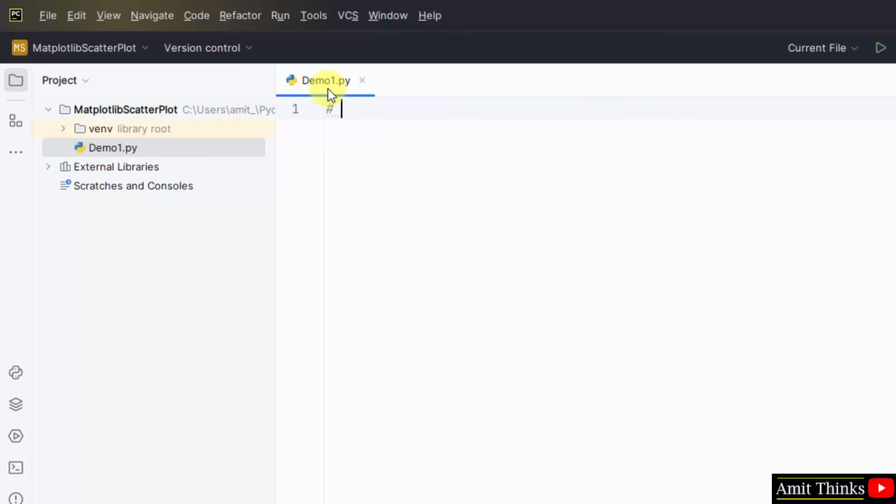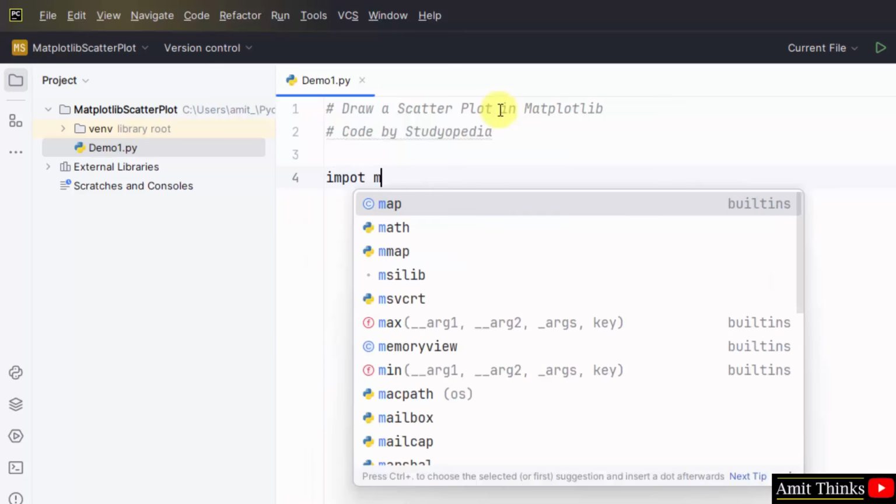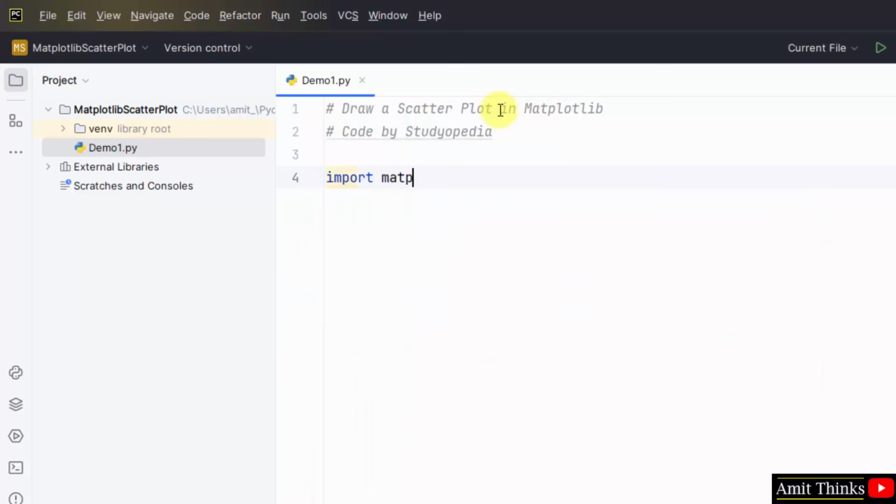First, we will mention the comments. Draw a scatter plot in Matplotlib. Now first import Matplotlib. We have imported Matplotlib. Okay, and this is the submodule pyplot. We have created an alias so that we don't need to use this again and again. The AS keyword is used. We have used the plt alias.